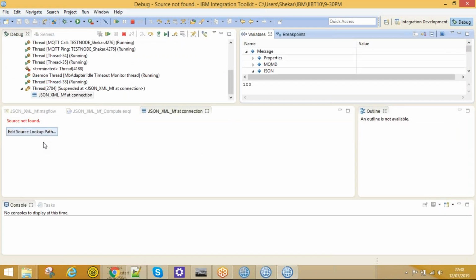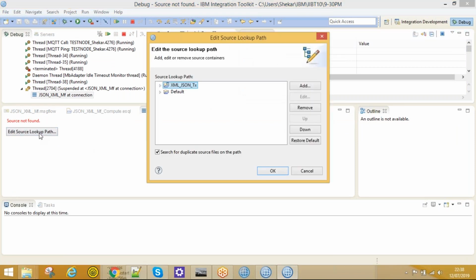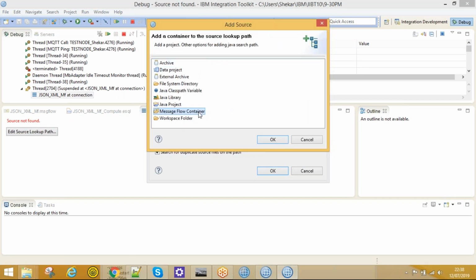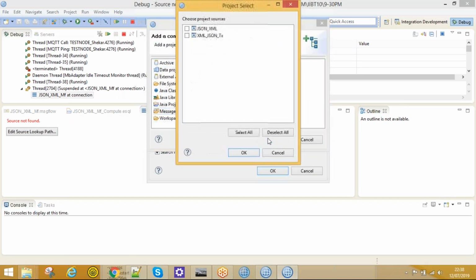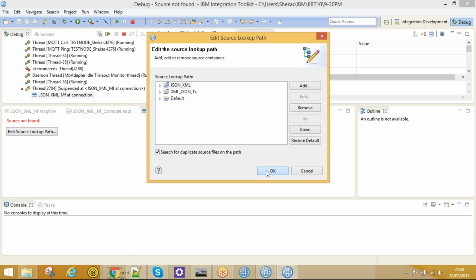Now we need to add our message flow to this debugger section. Click on add source lookup path, click on add, click on message flow container, click OK, and select our message flow JSON to XML. Click OK, click OK.